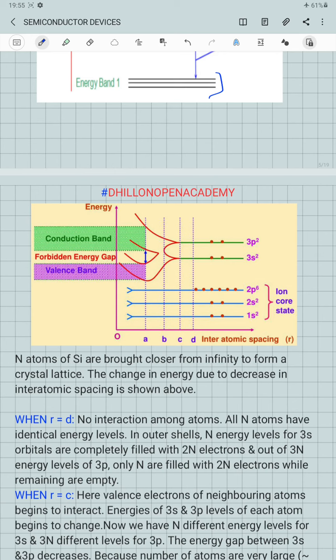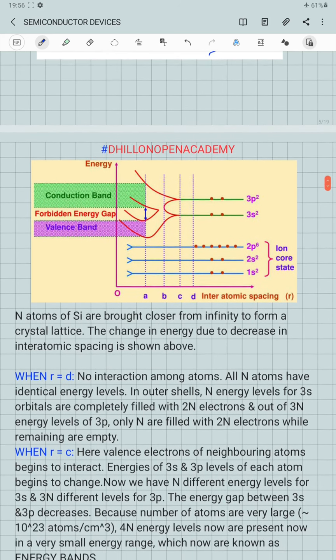Similarly, a single 3p level has three states in which it can accommodate a total of 6 electrons, with 2 electrons in each state. So for n atoms of silicon, there are a total of 3n energy levels of the 3p. Only n are filled with 2n electrons while the remaining are empty.